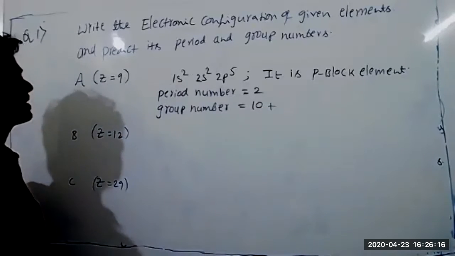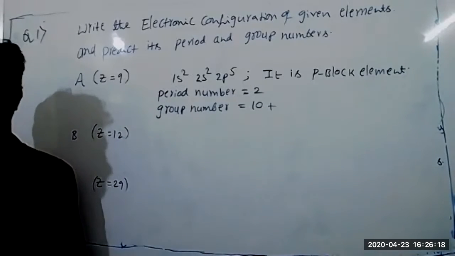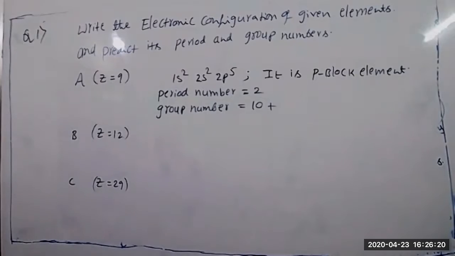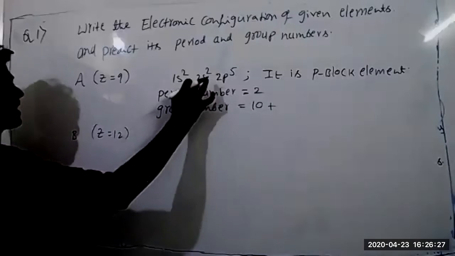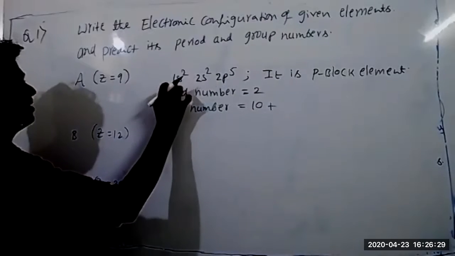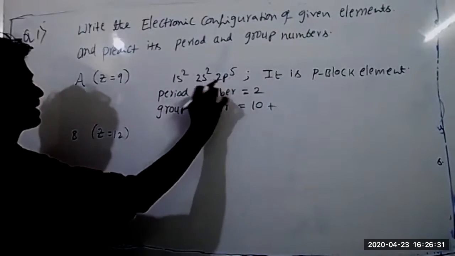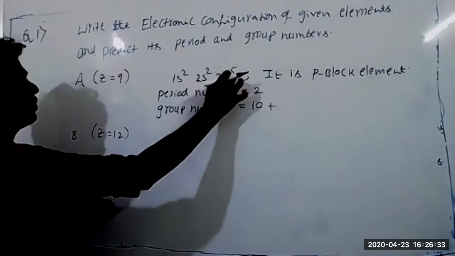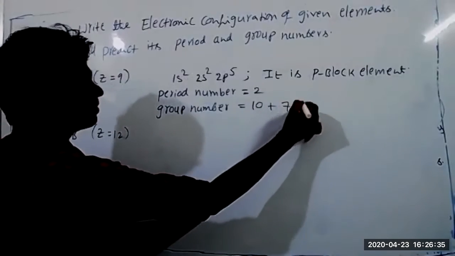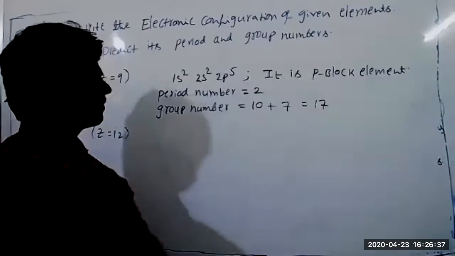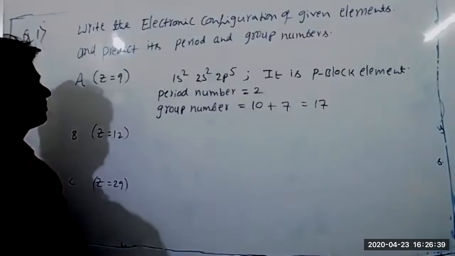How many valence electrons are there? 7. Correct. The valence shell is the second shell, and the first is the inner shell. In the second shell, 2s2, 2p5, total 7 electrons. So it is 10 plus 7, 17. The group number is 17.